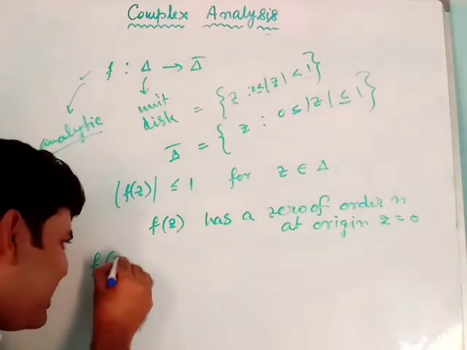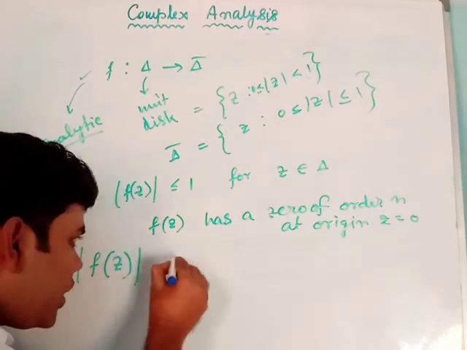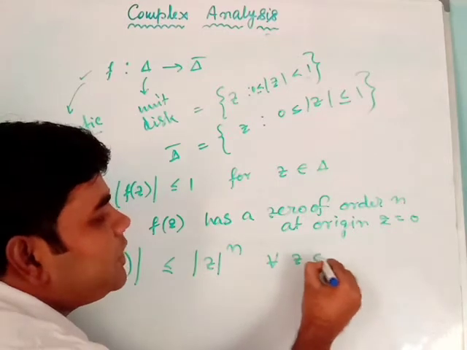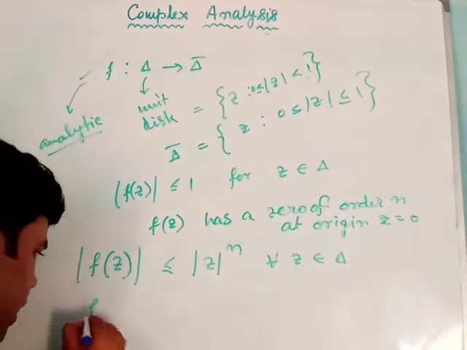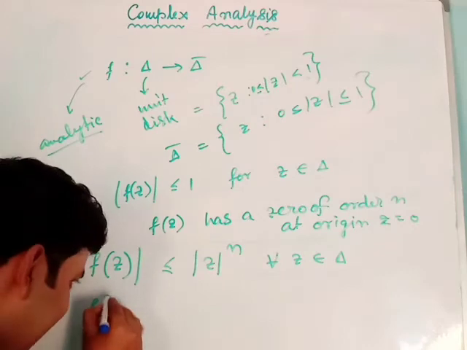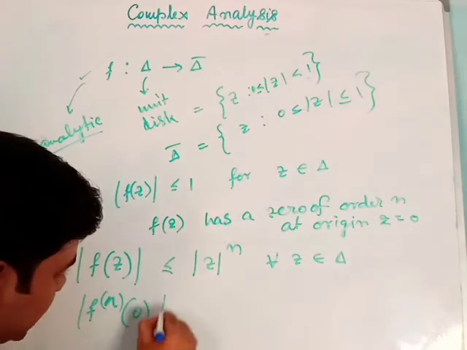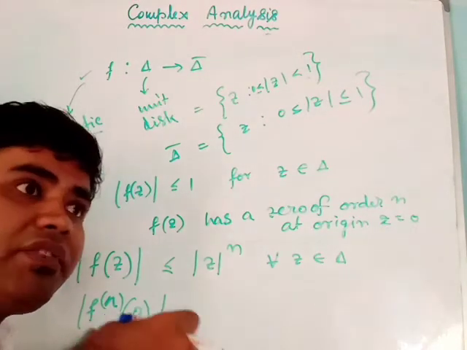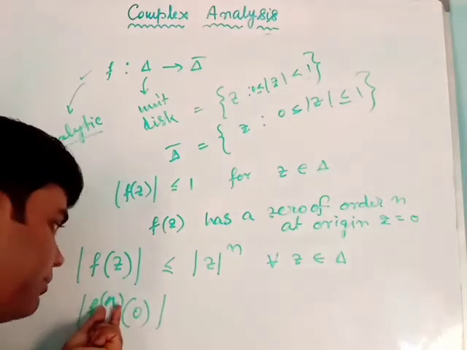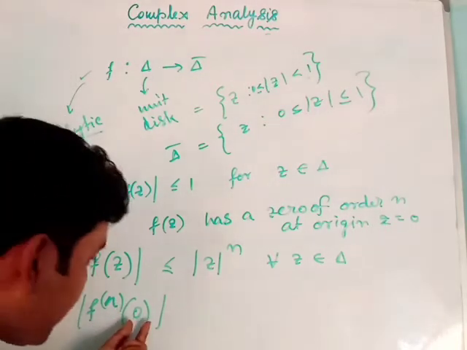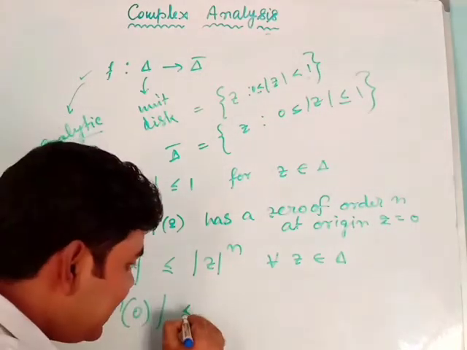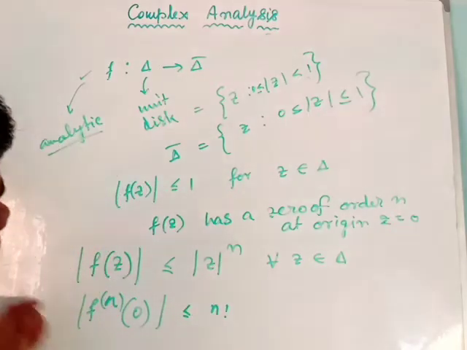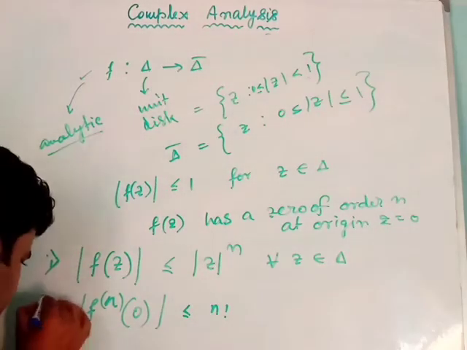Then Schwarz lemma asserts that the modulus of f(z) will be less than or equal to modulus z to the power n for all z belonging to delta, and the nth derivative of f at the origin, meaning f differentiated n times with respect to z at the origin, has a modulus less than or equal to n factorial. These two are the Schwarz lemma assertions.